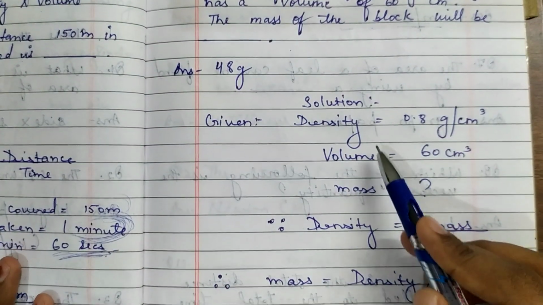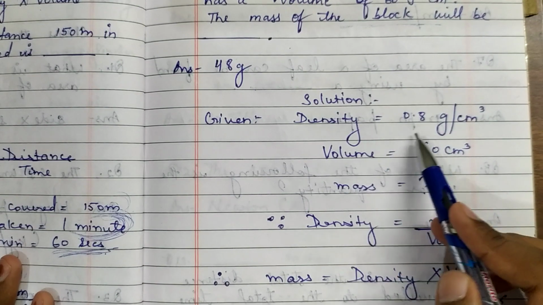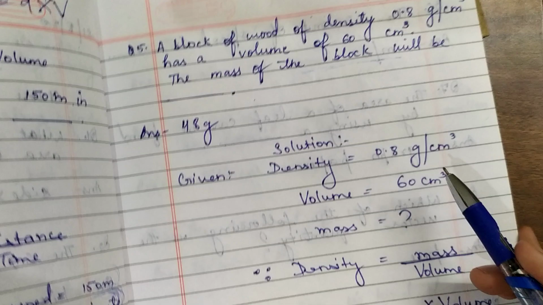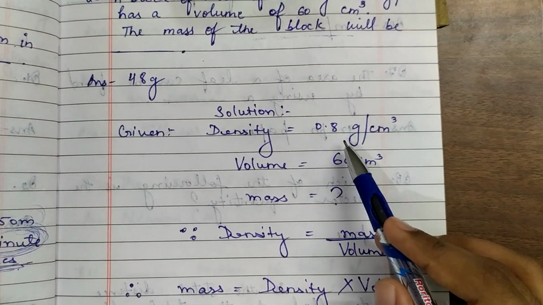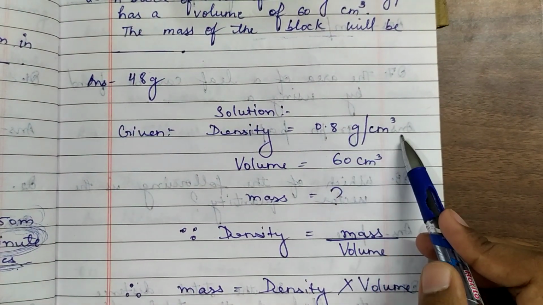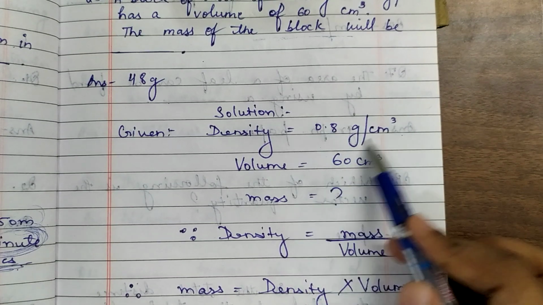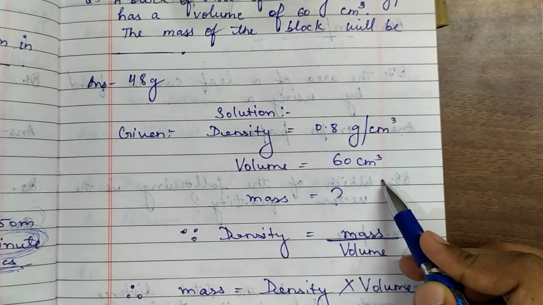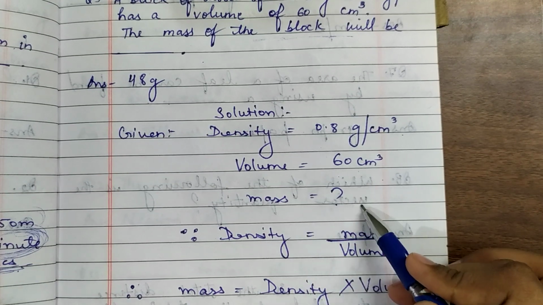Now the solution, children. How? Density is given as 0.8 gram per cubic centimeter of the block of wood, and volume is given as 60 cubic centimeter, and you need to calculate mass.